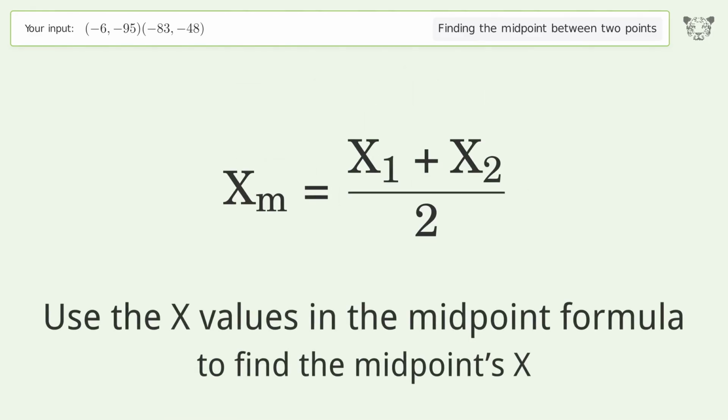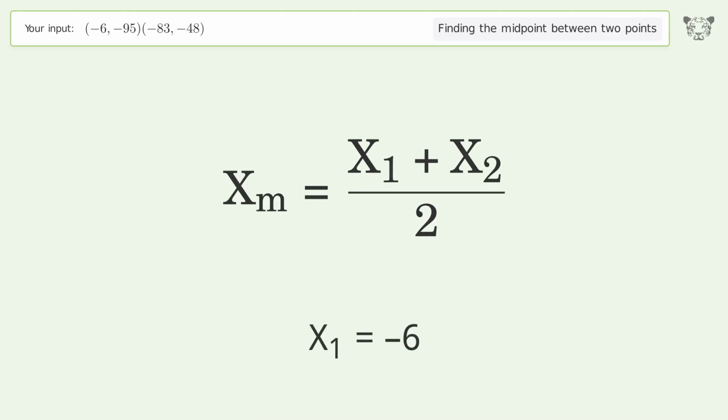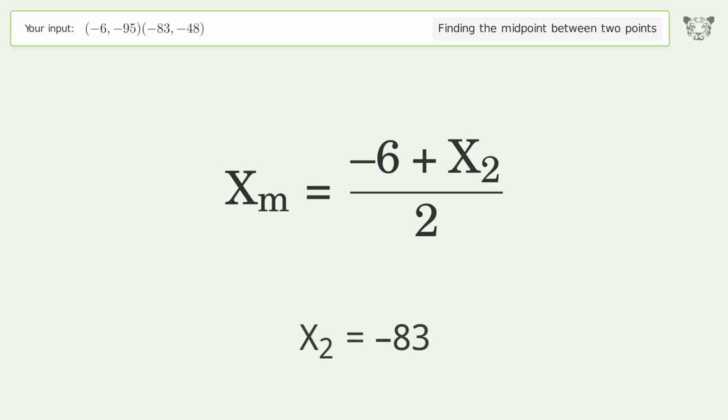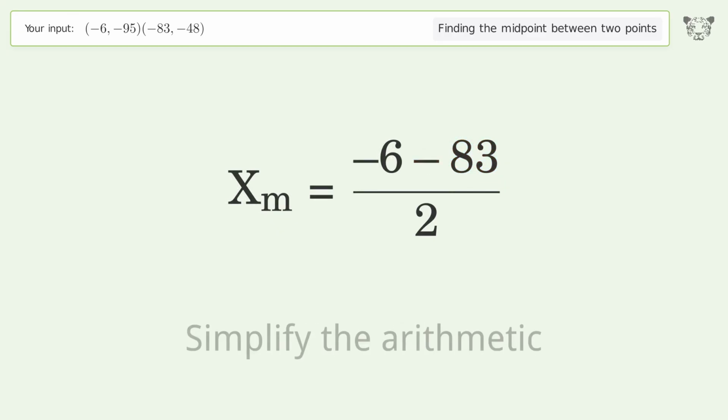Use the x values in the midpoint formula to find the midpoints x. x1 equals -6. x2 equals -83. Simplify the arithmetic.